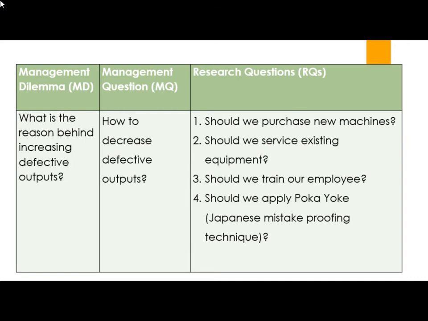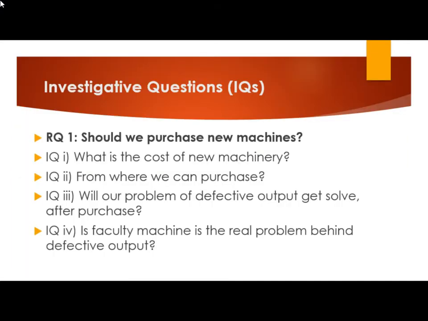We will term them RQ1, RQ2, RQ3 and RQ4. That is four research questions. Now these four research questions are further converted in detail into investigation questions, that is IQs. Like our first, RQ1, should we purchase new machineries? Now this was our research question. And to address this question, we can now add a few investigation questions like this.